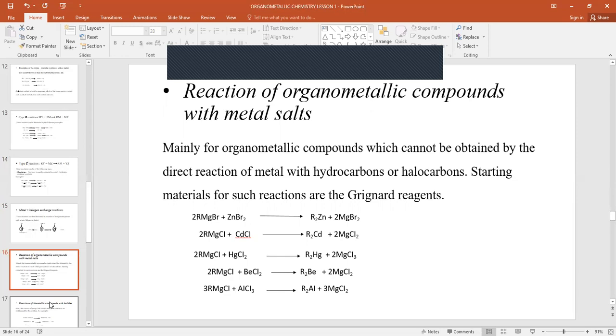Another one is the reaction of organometallic compounds with metal salts. This is mainly for organometallic compounds which cannot be obtained by direct reaction of a metal with the hydrocarbons or a halocarbon. Usually the starting materials are the Grignard reagents. So we can use the Grignard reagent to prepare the organometallic compounds of zinc, cadmium, mercury, beryllium, and aluminium, as illustrated in those given equations.